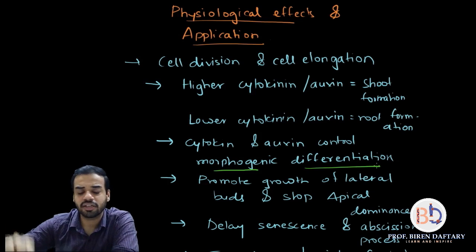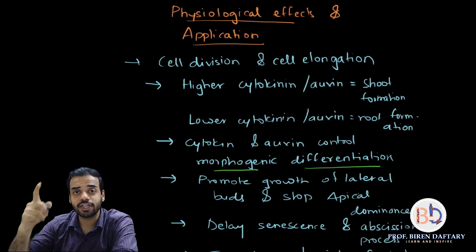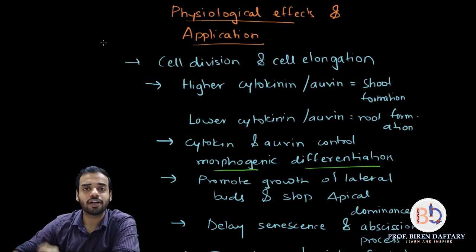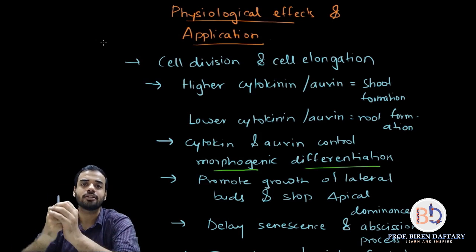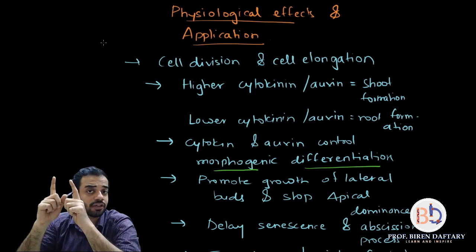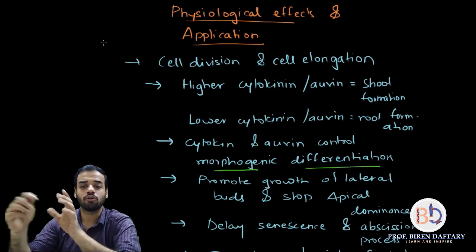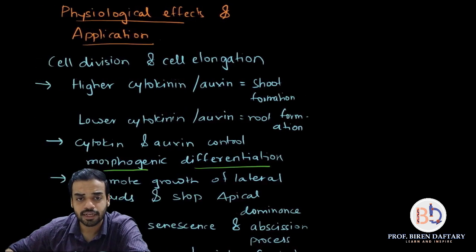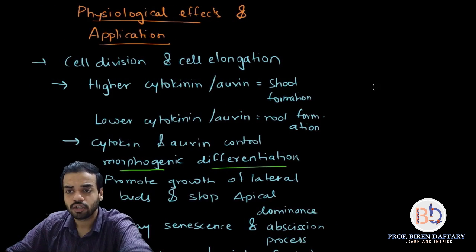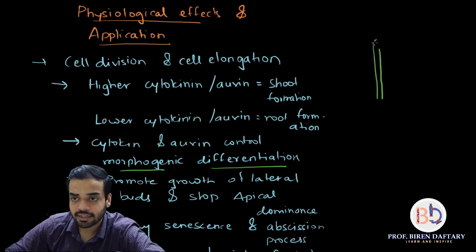Is this clear? Next point is cytokinins promote growth of lateral buds and stop apical dominance. Very important. I have already told you what apical dominance is. Apical dominance is when the apex bud, the bud which is at the top, keeps on growing and the plant grows very tall. When that apical bud grows, it stops the growth of the lateral buds. I have already shown you that in the previous diagrams. Again, I will draw if you want. So I am drawing a stem over here, and this is the bud which is present.